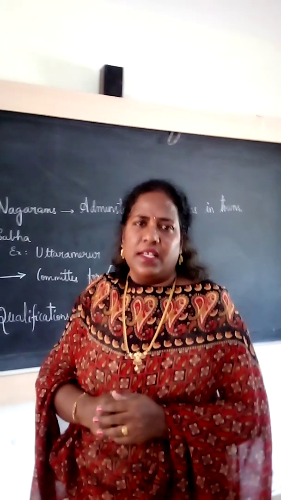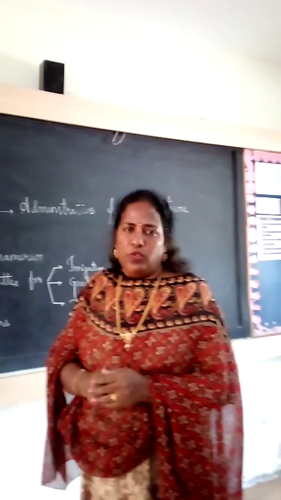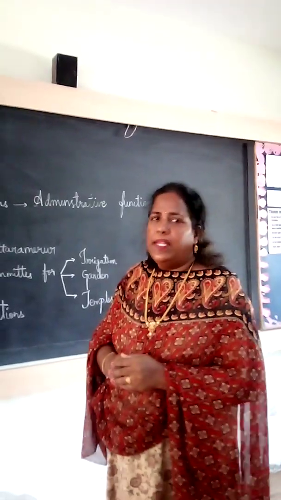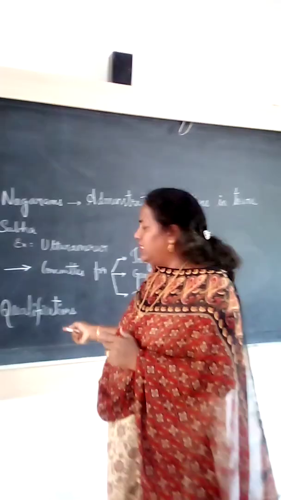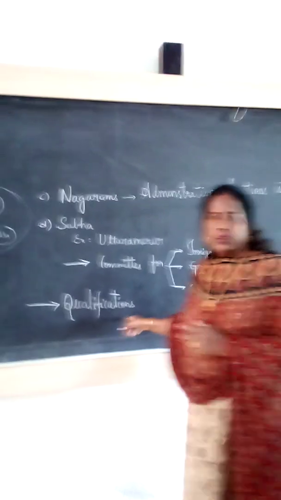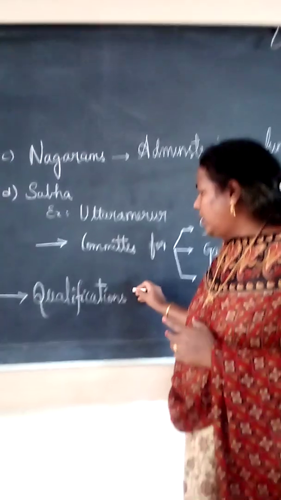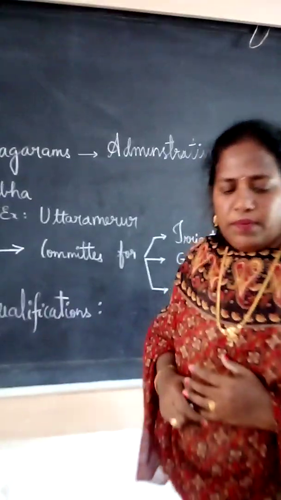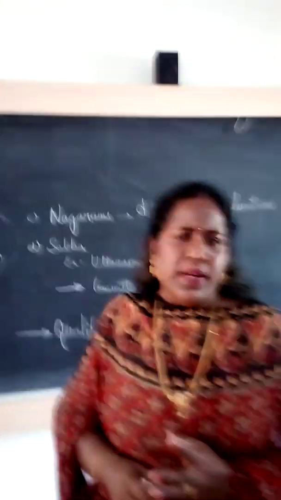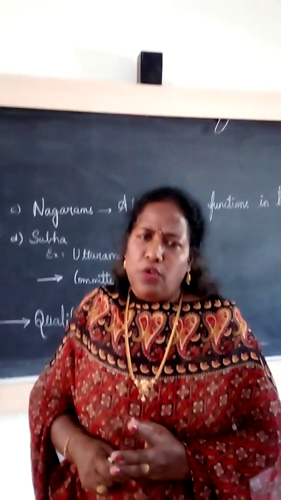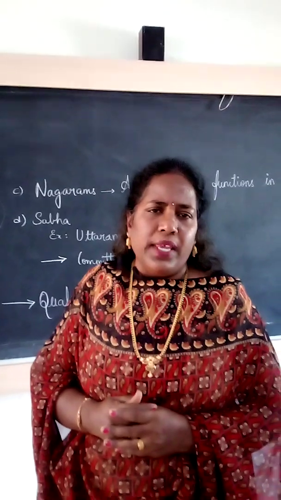We conduct it like that. But in olden days, how did this Sabha conduct the elections? Whoever wanted to contest as a committee member had to have some qualifications. Everybody cannot contest as a member of the committee. First qualification: he has to own land. Who does not have land is not qualified to be a member of the committee. Who has the land, and that too he has to pay the tax from that land.